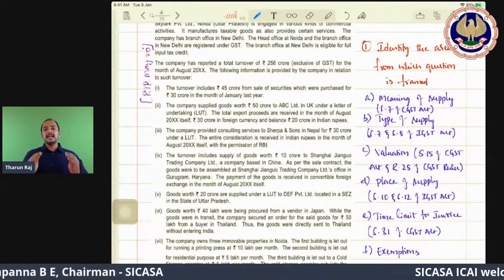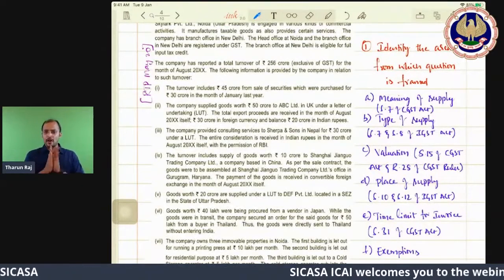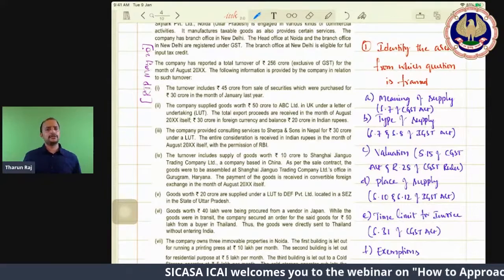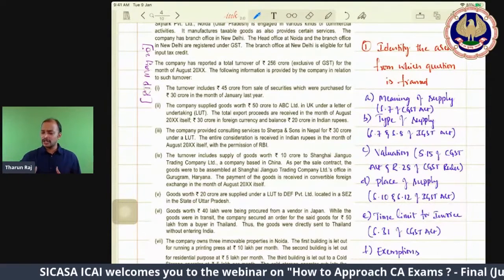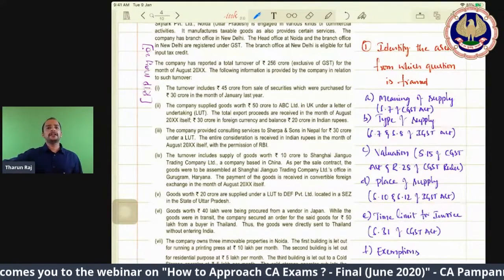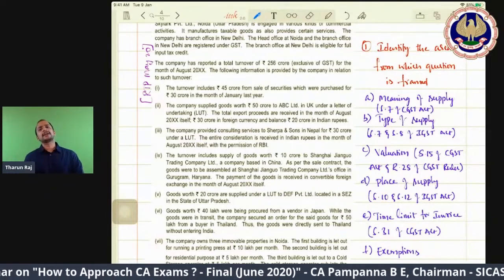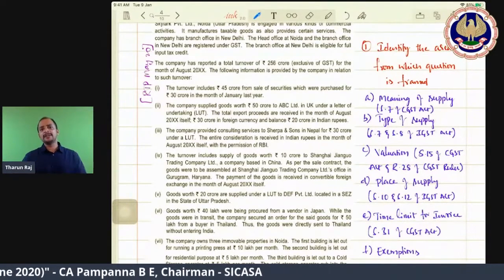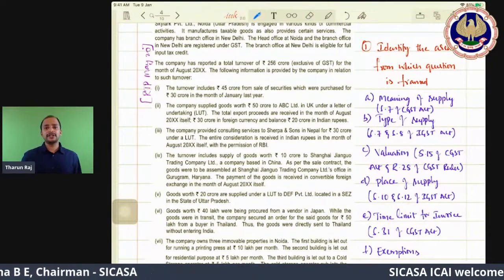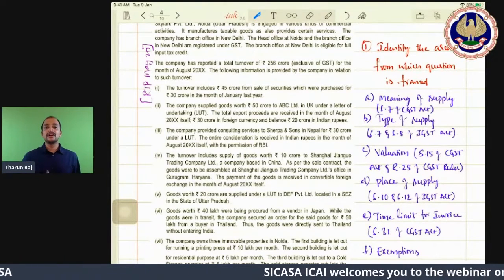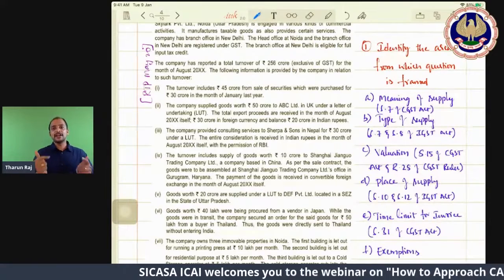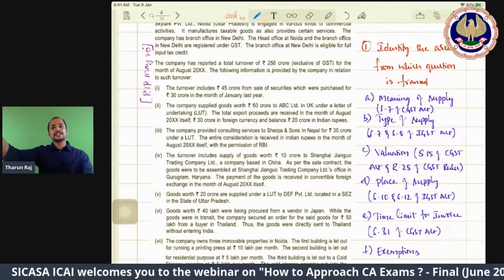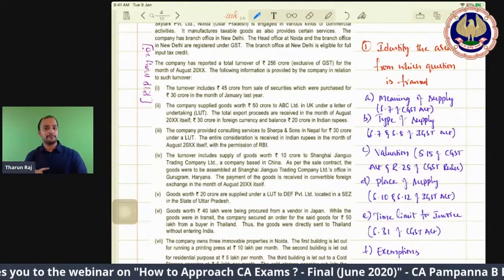In the exam too, any question given like this, as we proceed you will be getting this type of question only, and that's where real knowledge can be tested. The first thing you need to do is identify the areas being asked, so that those respective provisions flash in your mind.